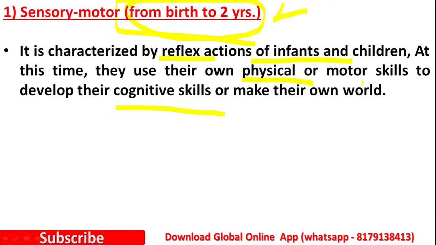For example, whenever we observe infants, they perform some actions using their hands and legs. By performing these activities the children learn these skills, so they make their own world.